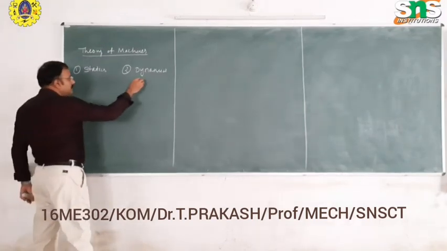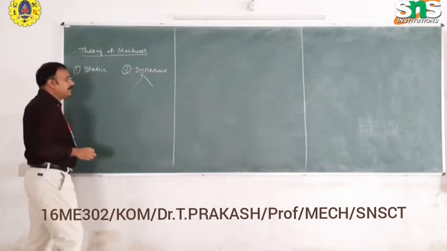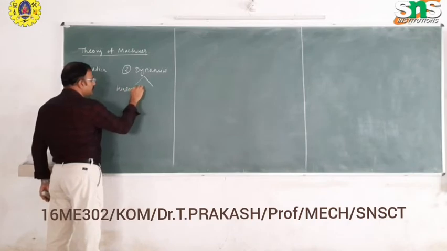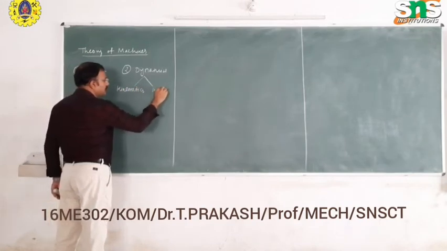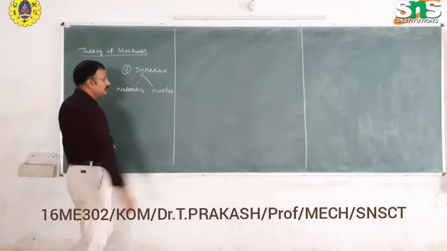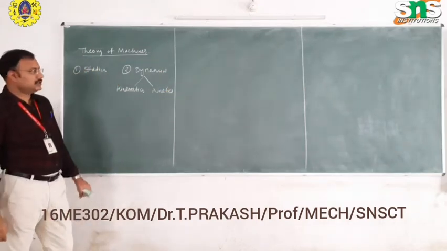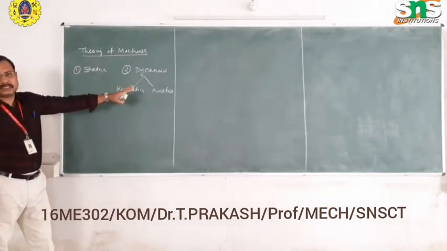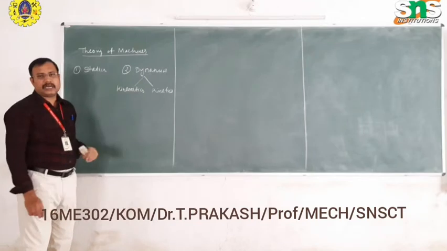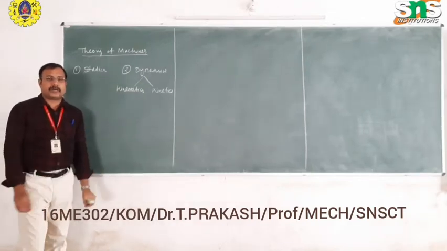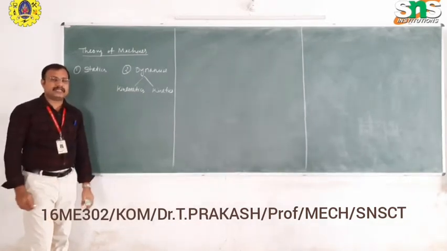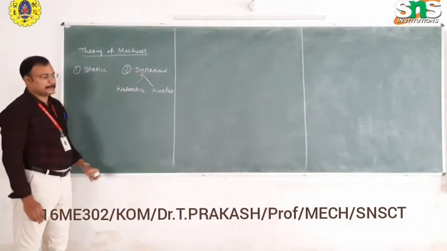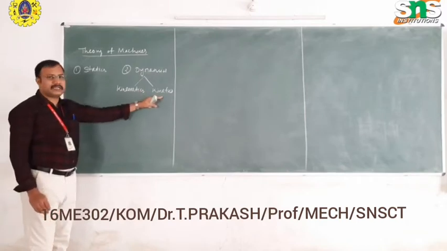Then coming to dynamics, there are two parts in dynamics: kinematics and kinetics. What is the meaning of dynamics? It is just opposite to statics. We have to study the body under the condition of relative motion of the body. Where the body is under motion, we can study the different conditions of the body. Therefore, it is called dynamics. There are two types in dynamics: kinematics and kinetics.